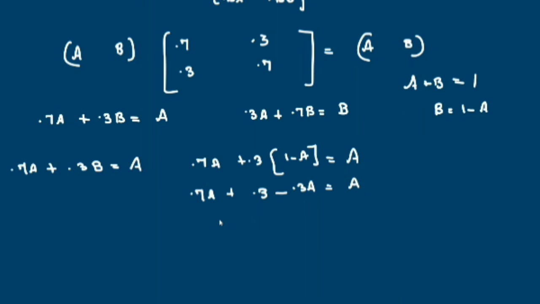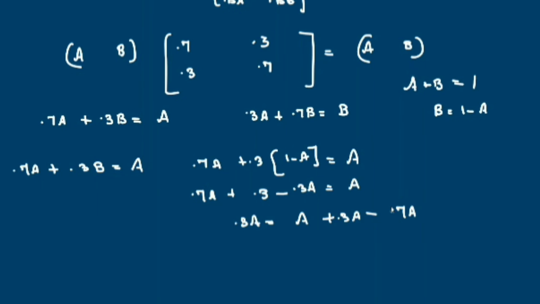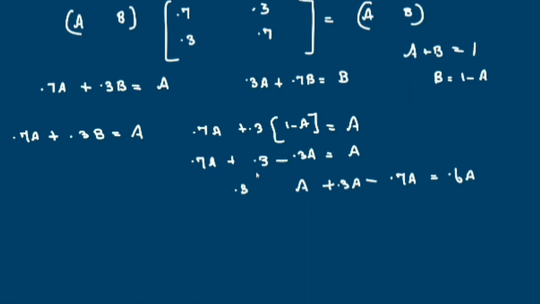Correct? So you take all the A's to one side. 1 minus 0.7 is 0.3. A plus 0.3A is 0.6A. 0.3 is equal to A plus 0.3A minus 0.7A, that is equal to 0.6A. So A is equal to 0.3 by 0.6, that is equal to 3 by 6, that is equal to 1 by 2.